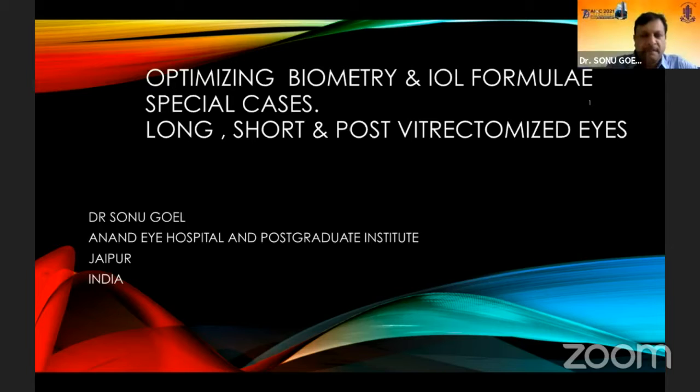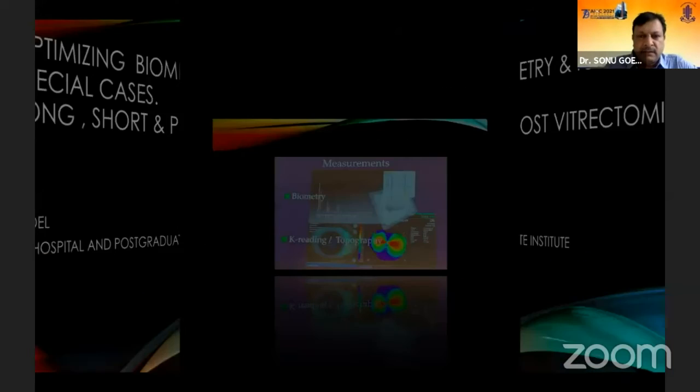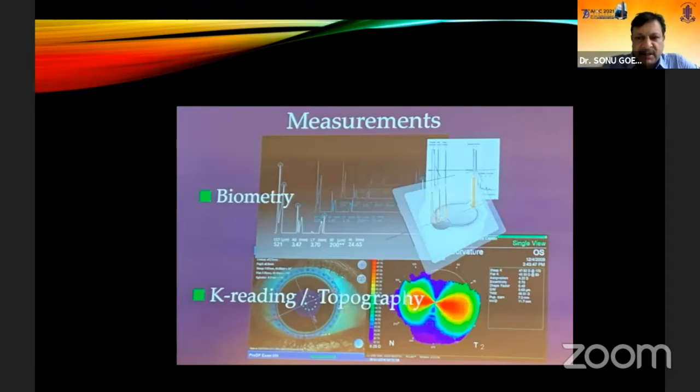Visible or not? Okay. So we all know that the measurements in cases of IOL power calculation basically boil down onto biometry and the keratometry readings, be it a topographer or maybe any of the corneal measuring devices, an ordinary keratometer.